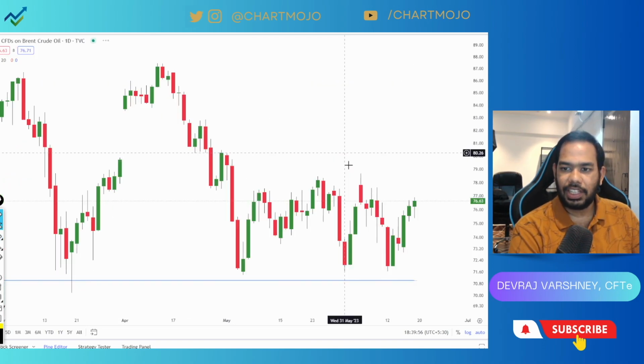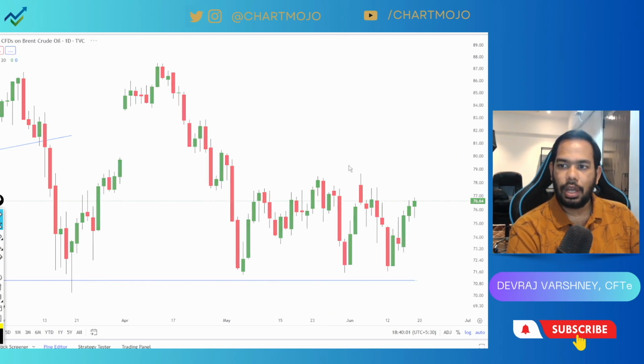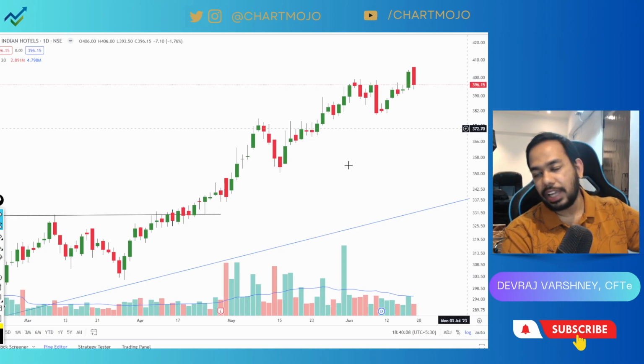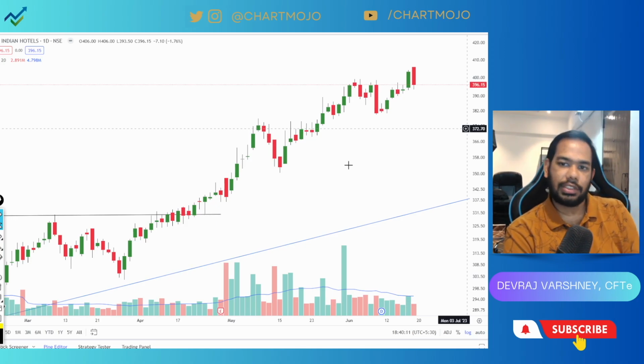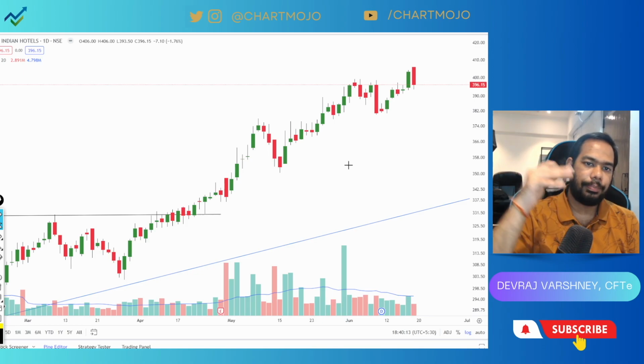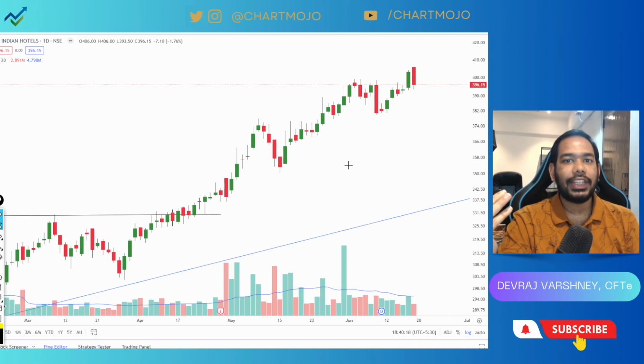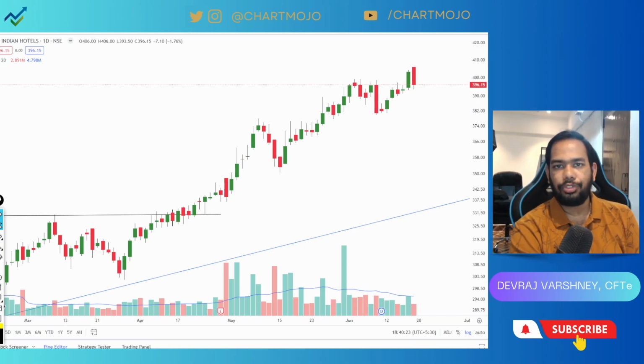Moving towards the Brent chart, it is again sideways, no specific signal it is giving to us. Moving toward FNO counters, yesterday we were discussing HDFC Life, and it did reach the 630 level. It is following the continuation move of the bigger candle, and I think on the daily chart as well, there is a good breakout. So for an intraday play, 630, 640, we were assuming, it did reach 630. From there, one can also think for positional.